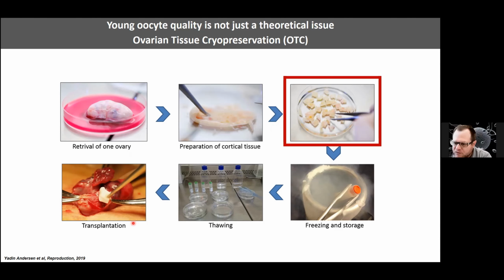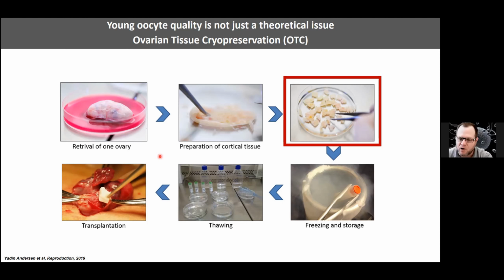In some of the patients, this is not possible. For example, in leukemia patients, because you don't want to introduce back blood cells, which might be cancerous. And for this purpose, we need to be able to take out oocytes from these ovaries and mature them in vitro.